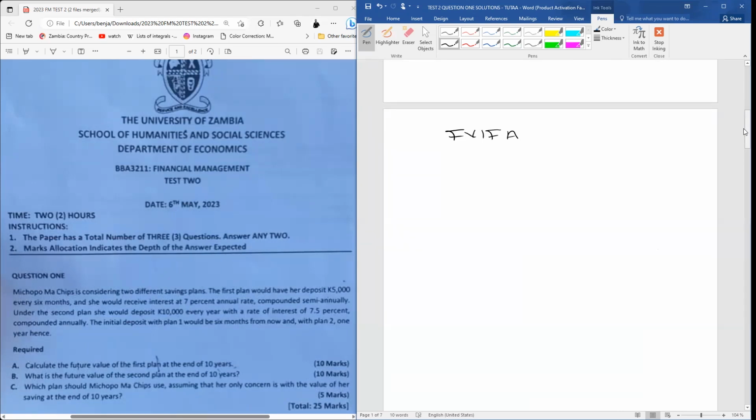So in this case, I'm going to give you the future value interest factor of an annuity formula.